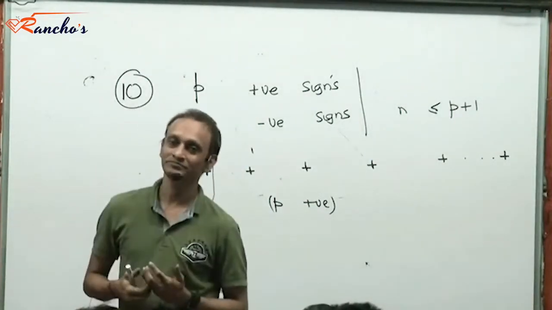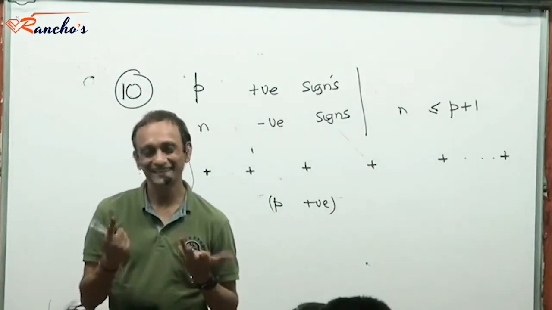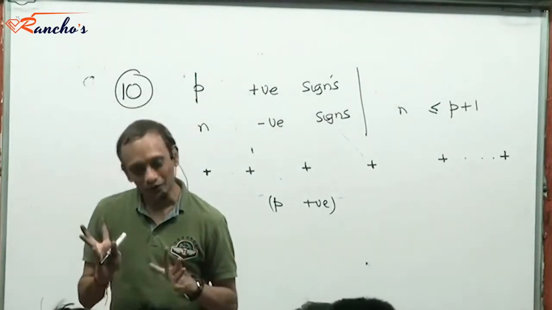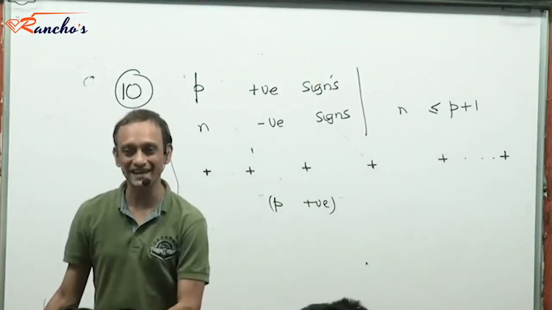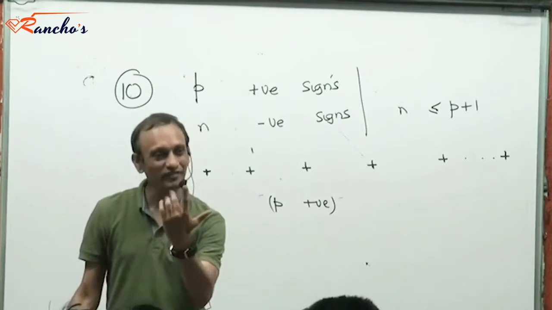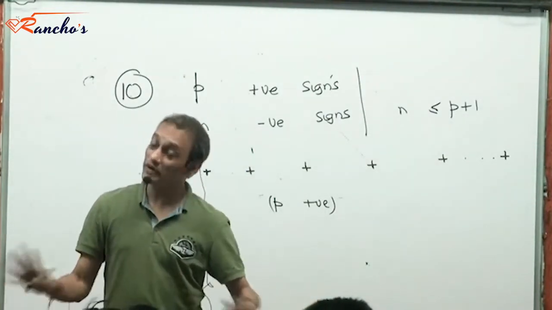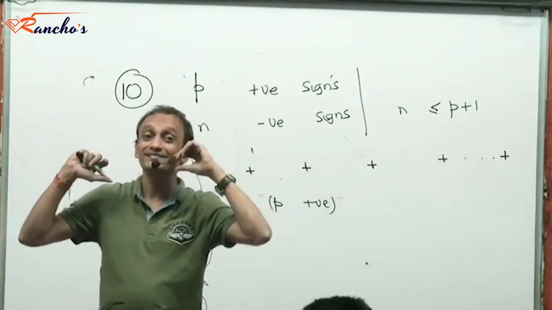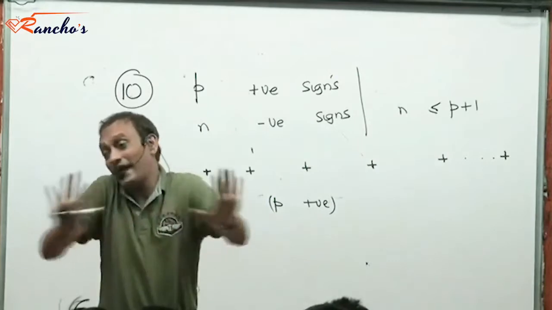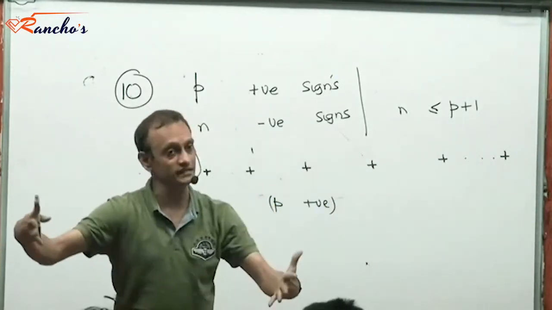Just one way. Like I told you, don't get obsessed with the learning that has come to you. Go back to ground state. There is only one way I can arrange these P positive signs because they are identical, right?